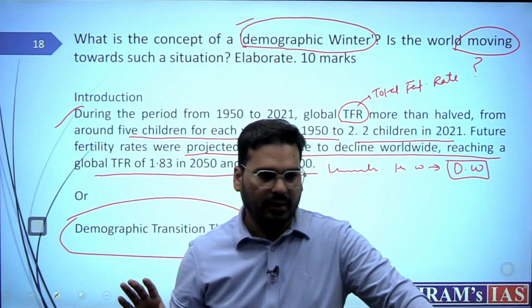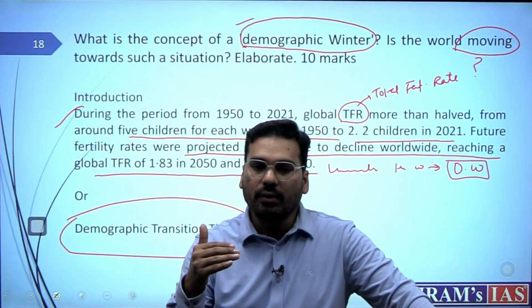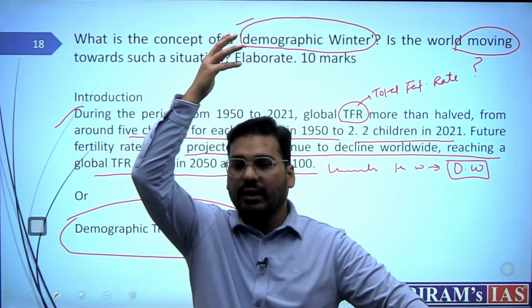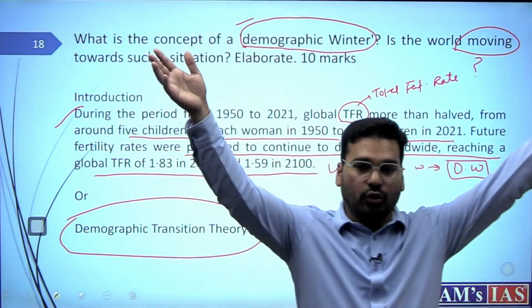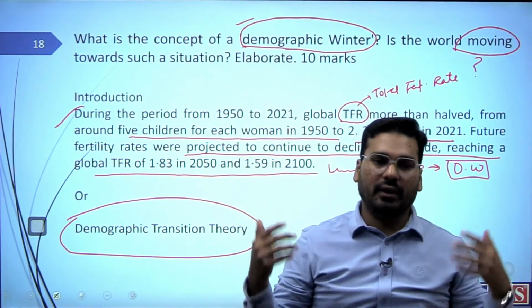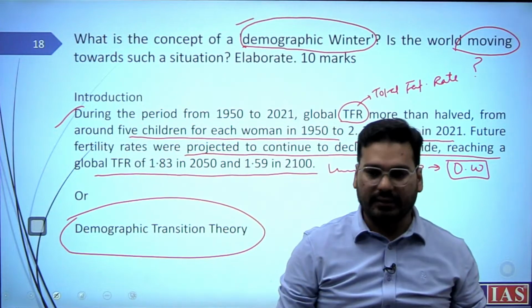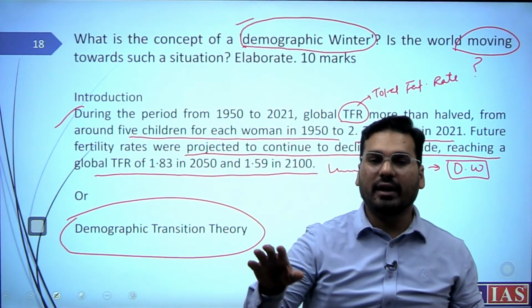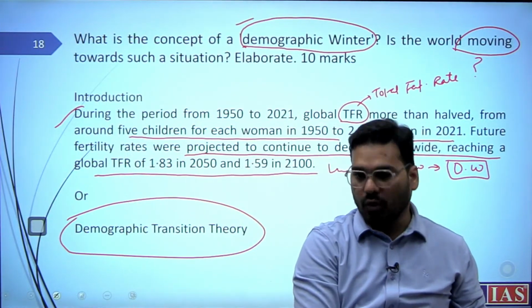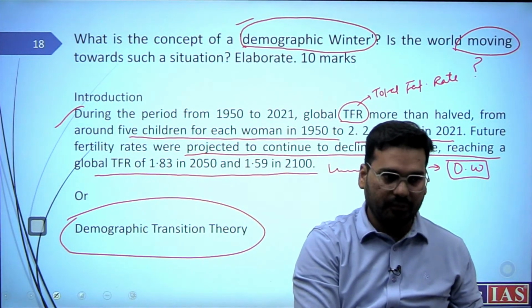So people tend to reproduce more so that some of them at least can survive. That's why all these grandparents used to have many children, right? It was not only because of backwardness or illiteracy. It was also very evident that, arey bhai, have 10 children because 5-6 might be gone, right?